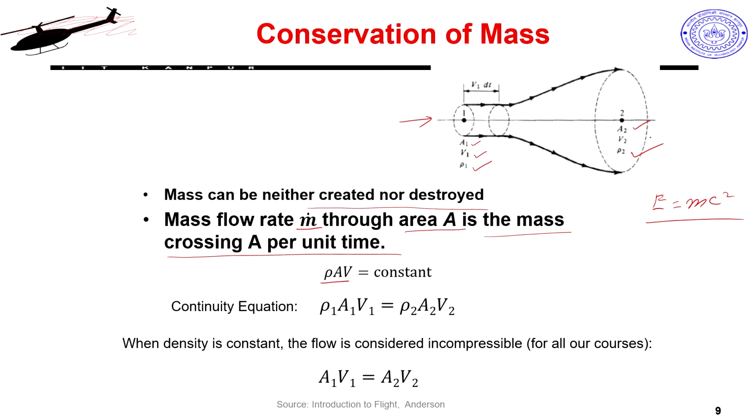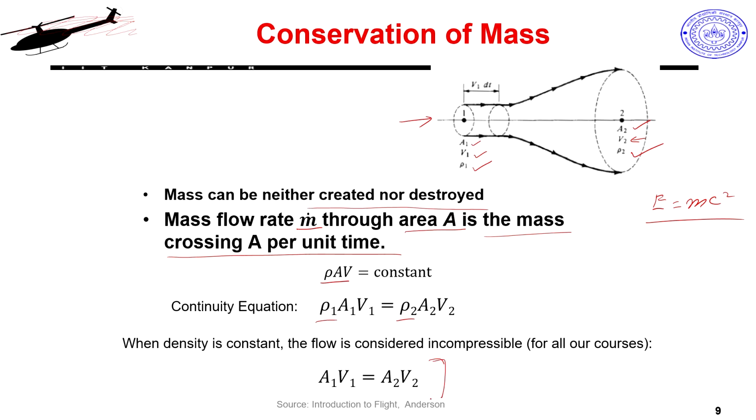So, let us say my density is same, my area of cross section has changed. What happens now? My velocity is also going to change. If I assume constant density, when the density is constant, flow is considered incompressible, which is what we will do mostly, because we are not going to design any supersonic or near supersonic or high subsonic UAV, so I do not have to worry about my rho changing.